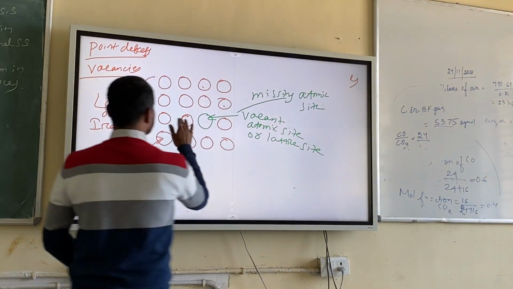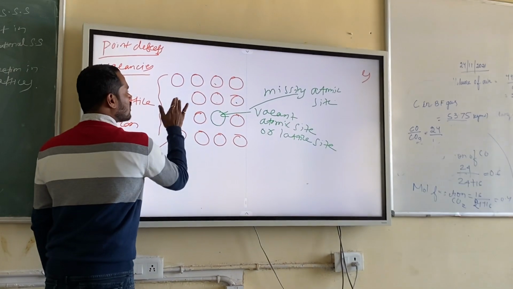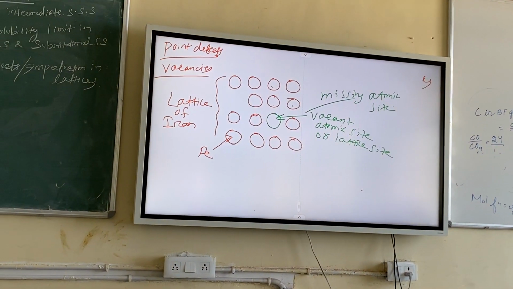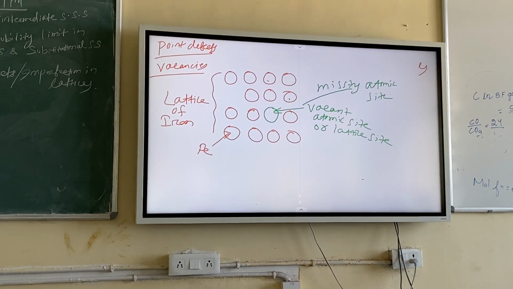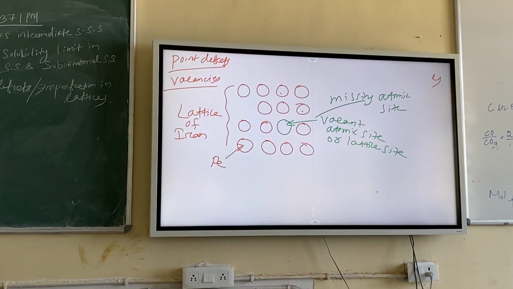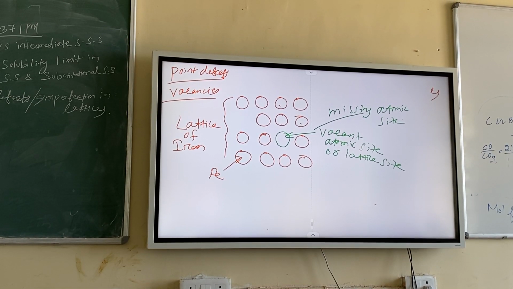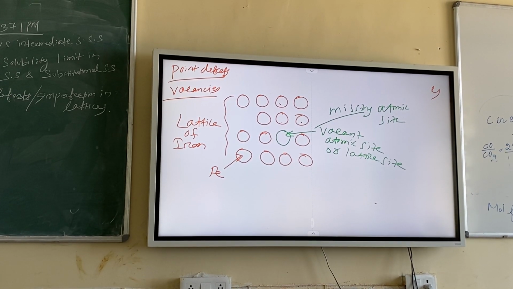Okay, it is nothing but a missing atomic site. So suppose I delete this one now. What will happen? Again a vacancy will be created. I am creating a vacancy because the atom is missing from that particular site. So can you imagine, if an atom is missing, what will happen to the lattice? Will the lattice remain as such, or will it change its shape somewhat?